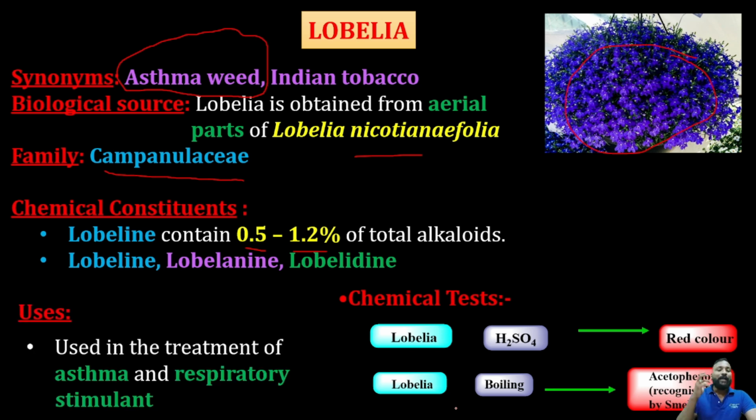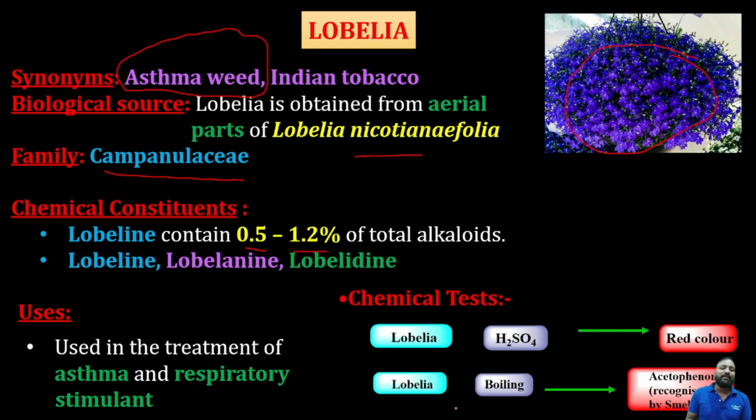Now we look at the uses. Especially the uses are very important. Sometimes they shuffle the options: in one row they'll give the drug's name, in another row the uses, and they ask you to pick the right match.